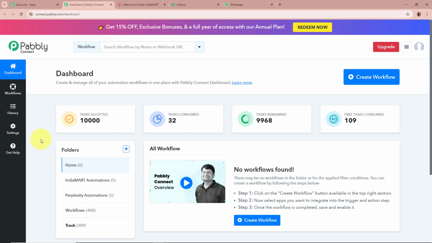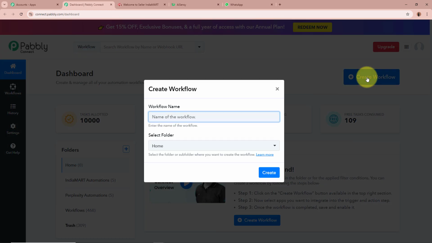In order to start an automation process in Pabbly Connect, we need to create a workflow. For that, click on the top right corner button that says Create Workflow. A dialog box is then going to appear in front of you, asking for the workflow name and for us to select a folder. So for the name of my workflow, I'm going to give it as Send Automated WhatsApp Message for Electrical Appliances and Components IndiaMART Enquiries. This is the name that I want to give to my workflow.